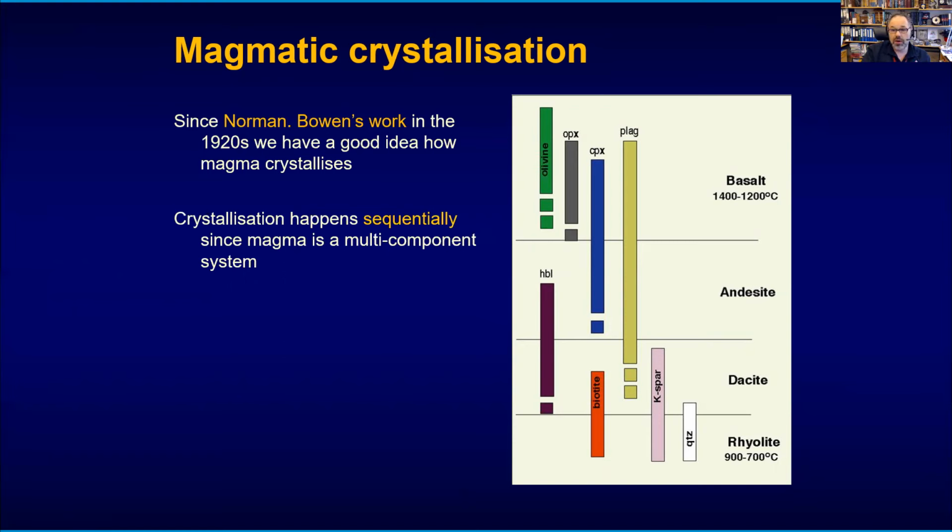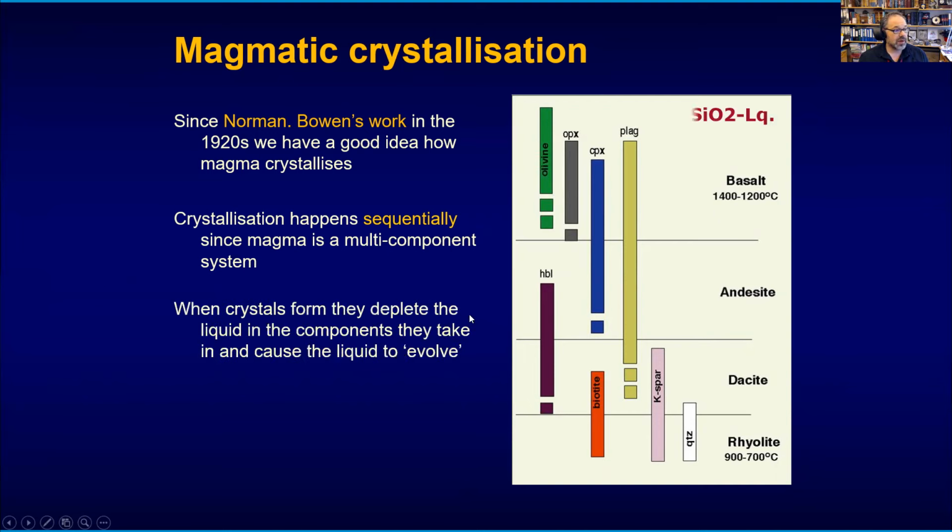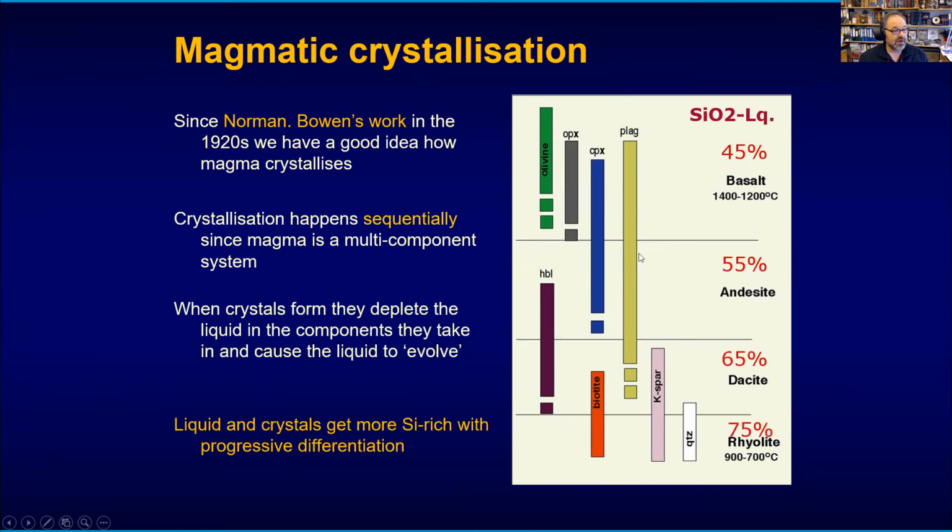And then Norman Bowen came along and he did a lot of experiments, and he worked out that basalt, as it cooled, would crystallize olivine first, then the pyroxenes, and then plagioclase. And once we form these minerals and cooling continues, we get a sequence of new minerals forming. Plagioclase continues a little longer, but at some point amphibole or hornblende would form. Later we would get micas, K-spar, and quartz, and the silica would change accordingly in the residual liquid. And from 100 parts basalt, we would make about 5 to 10% of this high silica liquid at the end.